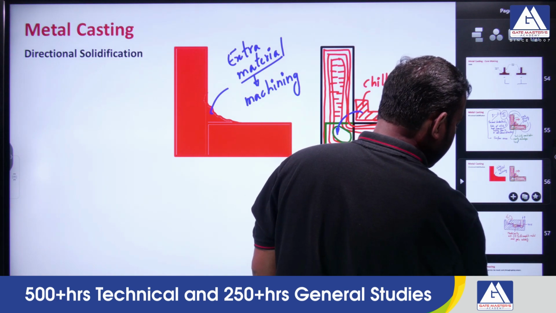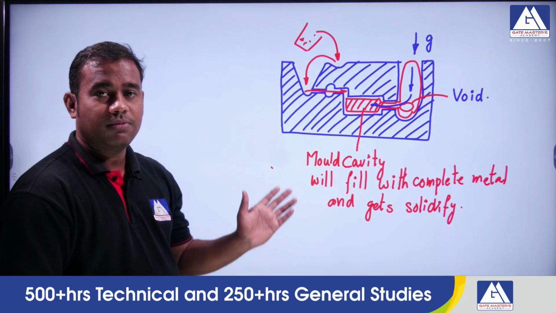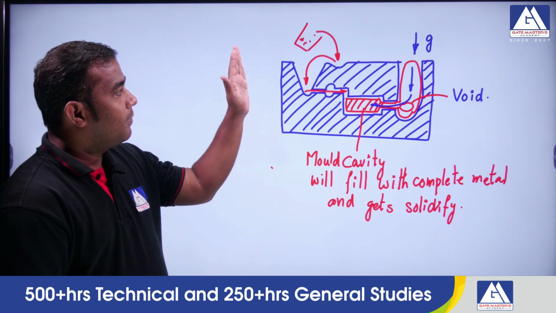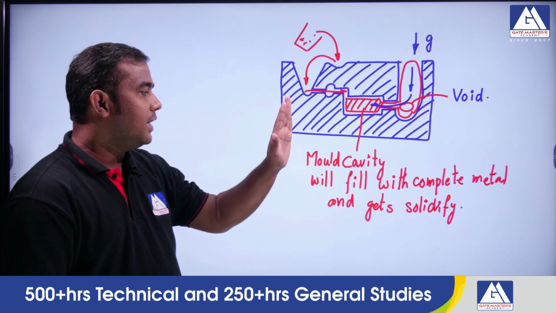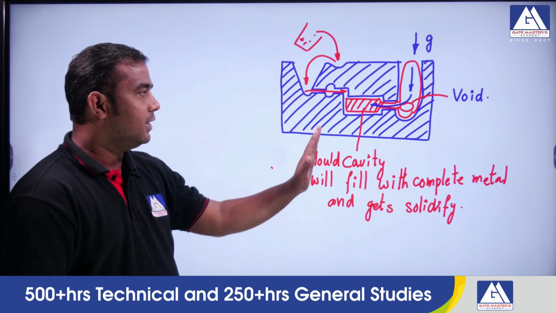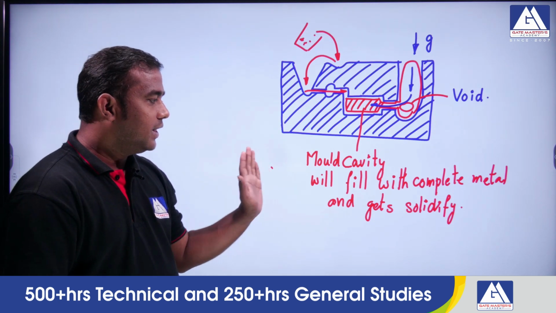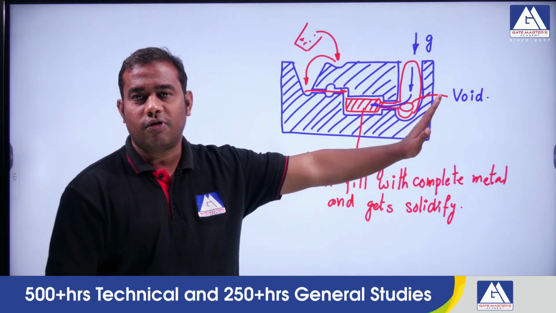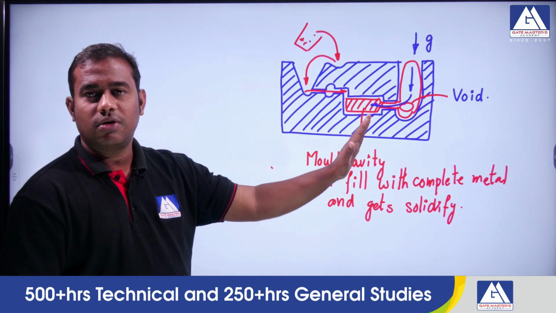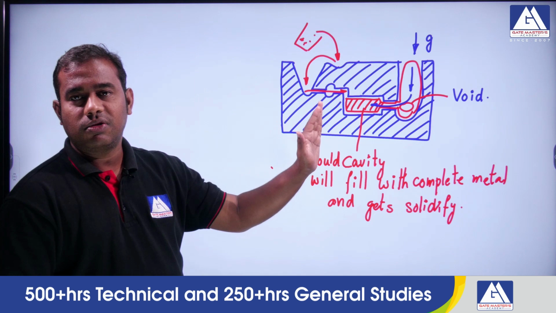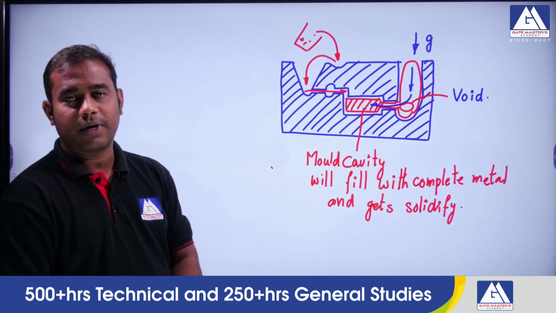Why we do this is that we already talked about this concept in the previous class: whenever any metal casting is done, there is an inevitability that when you put liquid molten metal in the mold cavity, a void will form. For that reason, because this is a directional solidification, first the walls will solidify and then internally it will start solidification, right.